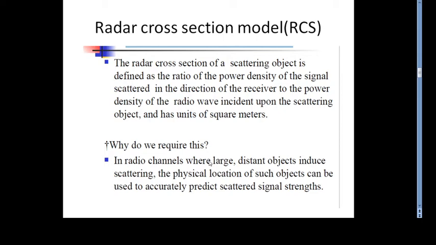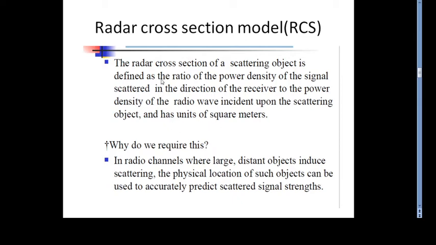Then go to the radar cross-sectional model. The radar cross-sectional model of a scattering object is defined as the ratio of the power density of the signal scattered in the direction of the receiver to the power density of the radio wave incident upon the scattering object, and it has a unit of square meter.